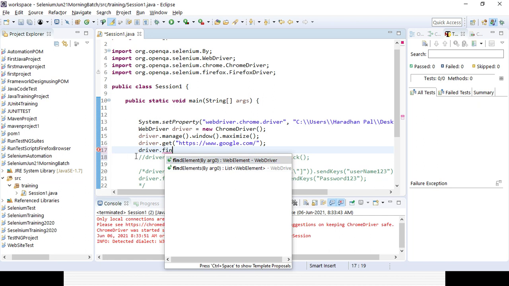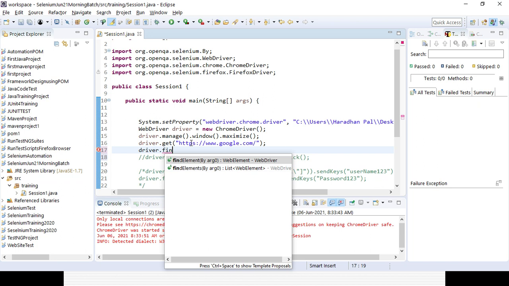That thing you need to remember, that will be the return type whenever you are using find elements. In case it is find element, the return type is web element. But for find elements, this is the return type. So we need to store them in the return type.